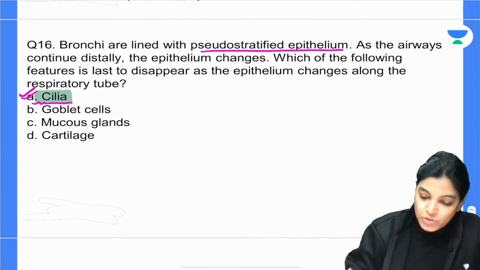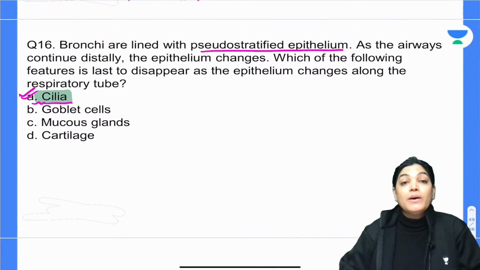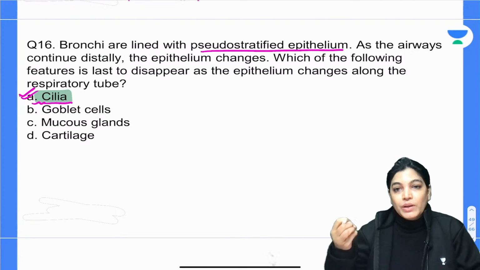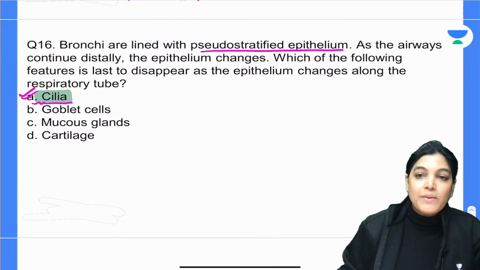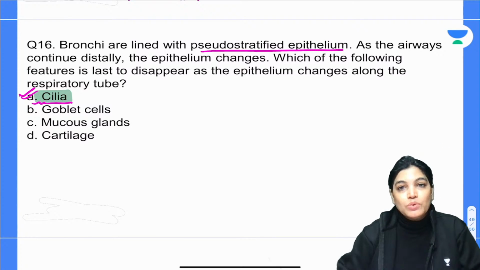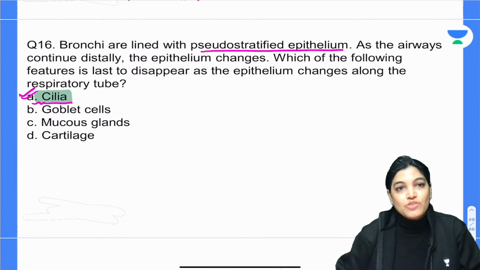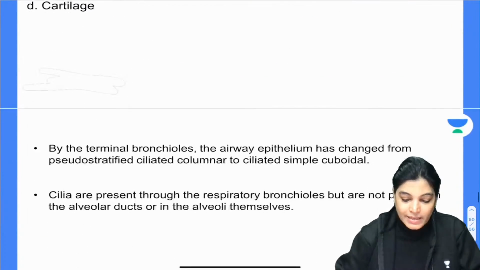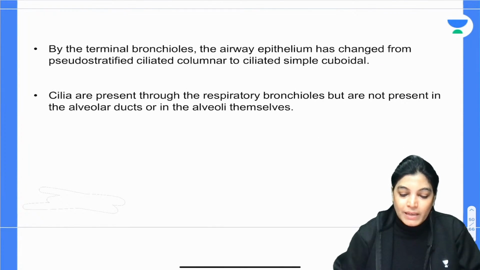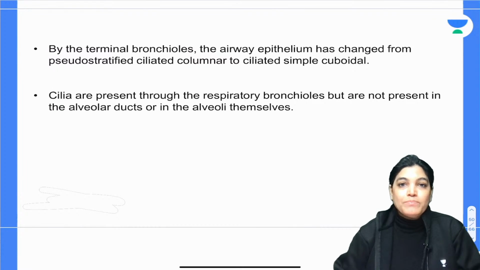Bronchi have a lining epithelium of pseudostratified ciliated columnar epithelium. When we go more distally, the cartilage goes, the goblet cells disappear, and the mucous glands disappear. But if we see which changes last, we will go with cilia as the correct answer. See here, by the terminal bronchioles, the airway epithelium has changed from pseudostratified ciliated columnar to ciliated simple cuboidal.